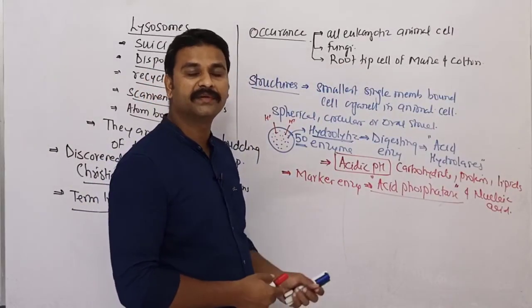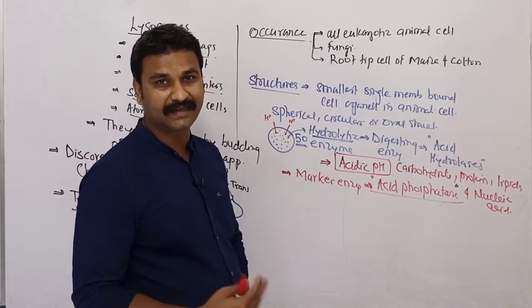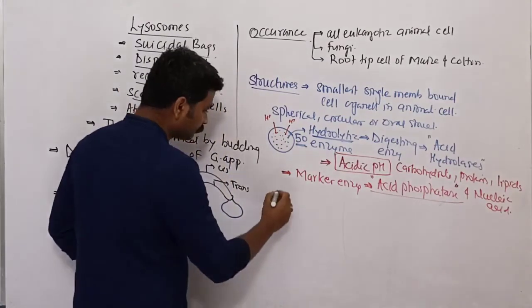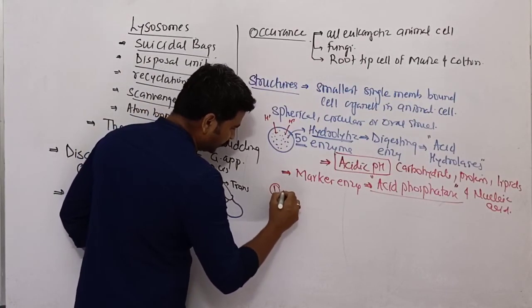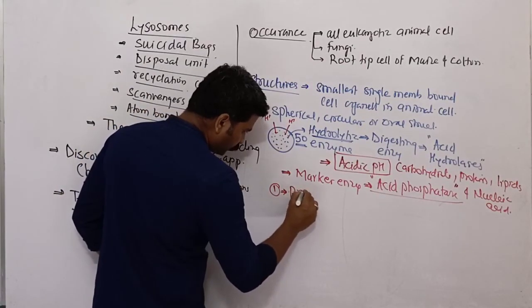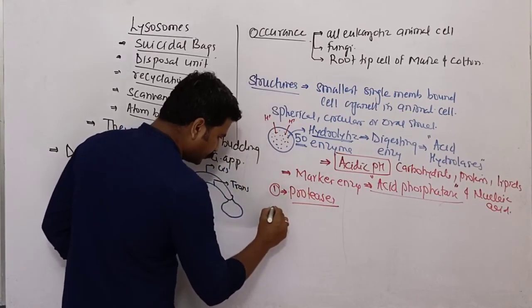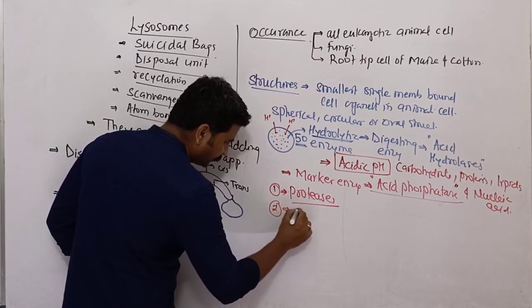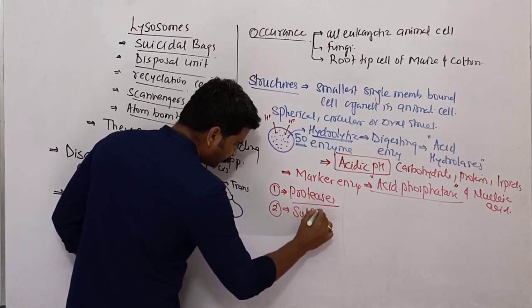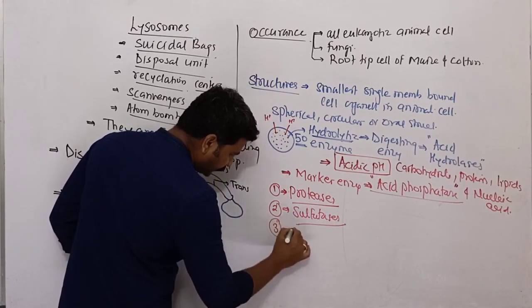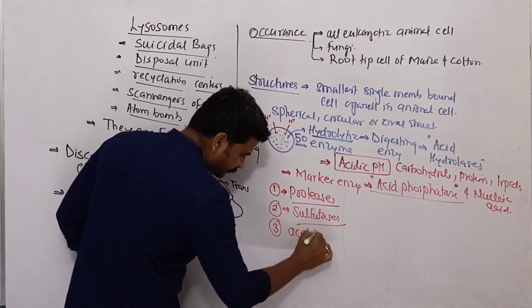The enzymes present in lysosomes are categorized into 4 different groups. Number 1, proteases. Number 2, sulfatases. Number 3, acid phosphatases.